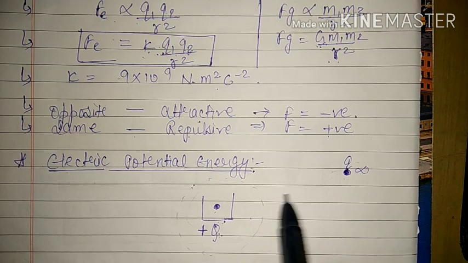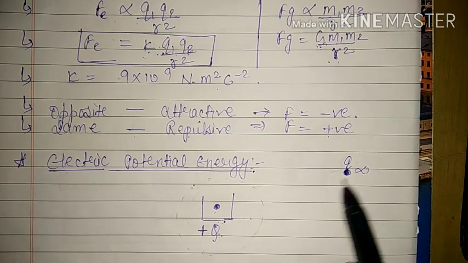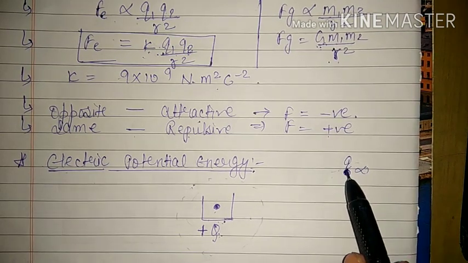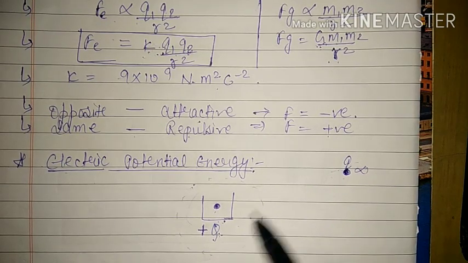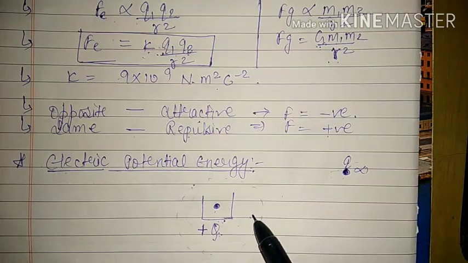Now there are two things. If it is at infinity, there is no force of attraction or repulsion. So if you have to bring this charge from here to here, you will have to do some work. After bringing it here also you have to do some work.